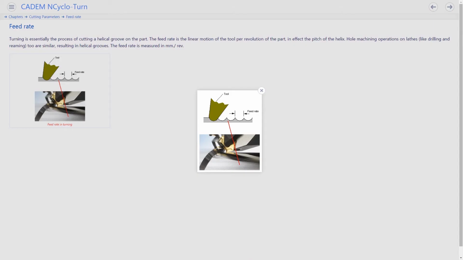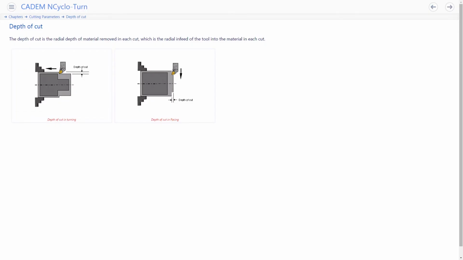The feed rate is the linear movement of the tool measured in mm per revolution. The depth of cut is the depth of material removed in each cut. In turning, it is a radial depth, and in facing, it is an axial distance.